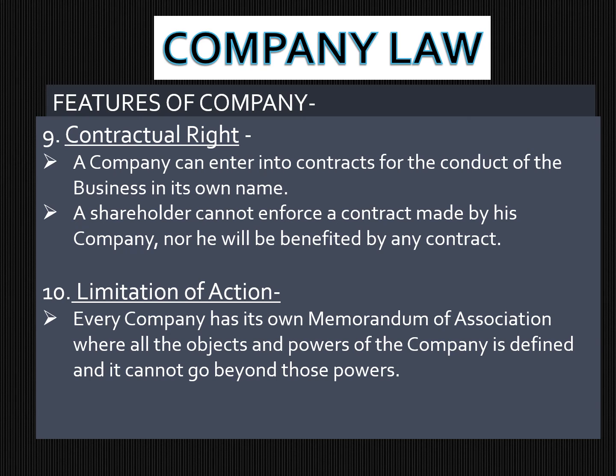Now comes the 10th point, which is an important point, the limitation of action. Whenever a company is formed, there are two documents which define the objects and powers and the rules and regulations. The objects and powers are defined by the memorandum of association. The rules and regulations are defined by the articles of association. The memorandum and articles are prepared in accordance with the Companies Act 2013. Every company has a limitation to act only in accordance with what is written in its memorandum of association. Anything done beyond the scope of the memorandum will be considered ultra vires.